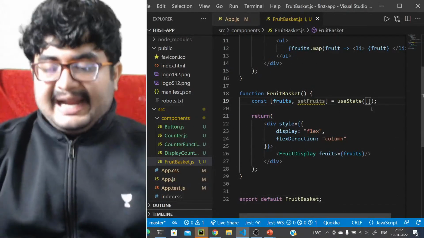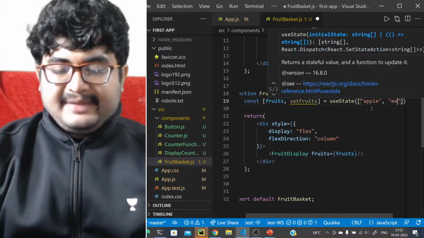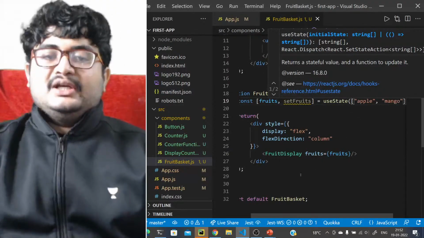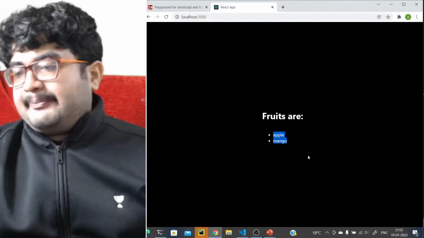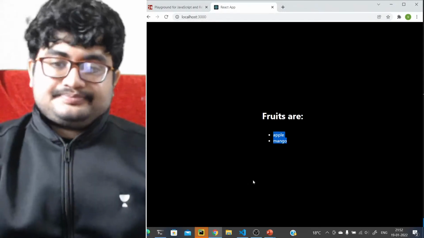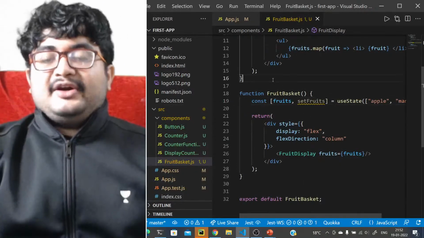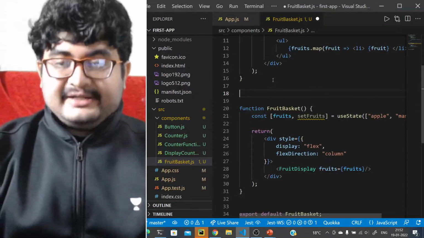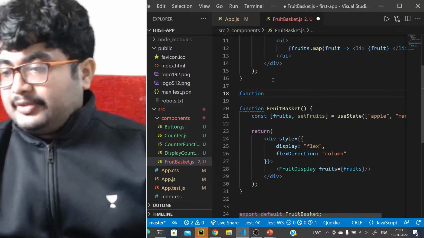That's totally understandable. It's the empty list right now. What we'll do is we'll add some initial values to this. Let's say apple and mango. We want apple and mango to be there in the fruit basket initially. So let's go. So we have "Fruits are", and we have apple and mango. So they're getting displayed as well, right? They're getting displayed. What I want to do now is add the functionality of removing and adding fruits, right? So function, let's create a component.